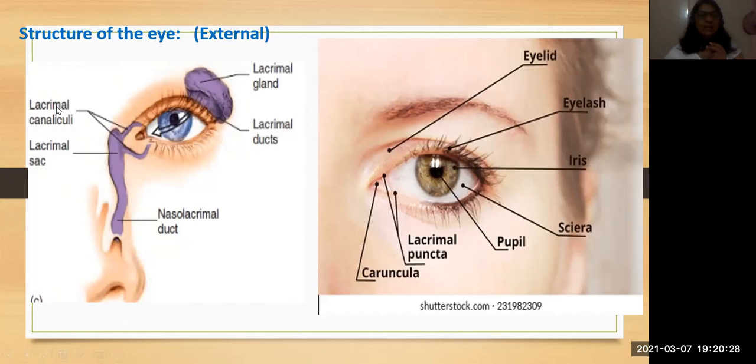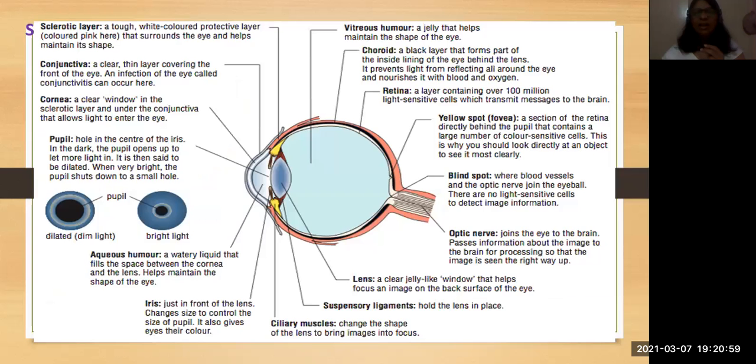And this is called the lacrimal canaliculi. That means very small canals. That's why they are called canaliculi. And the lacrimal sac, it holds a large amount. Okay, so these are some external parts of the eye. And these are the eyebrows, isn't it? Which will keep away the dust particles. So they are outwardly protective parts of the eye.